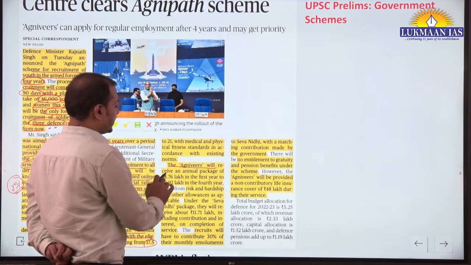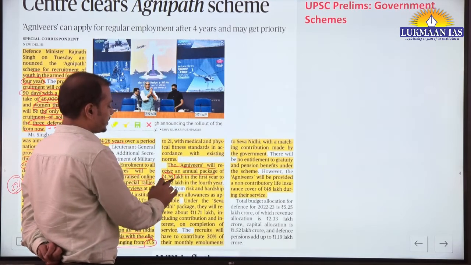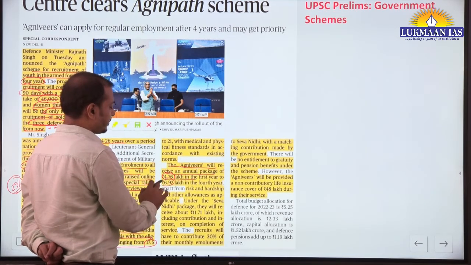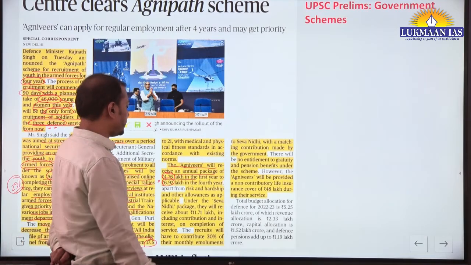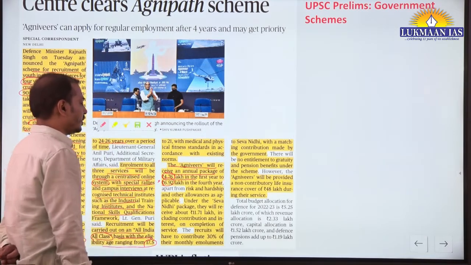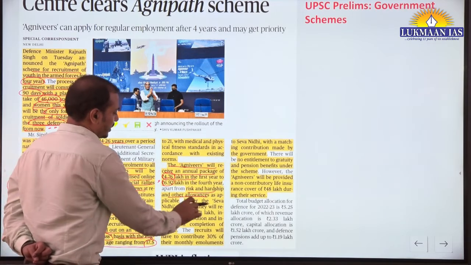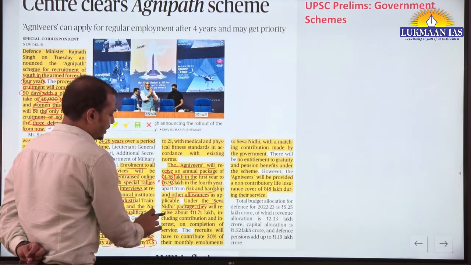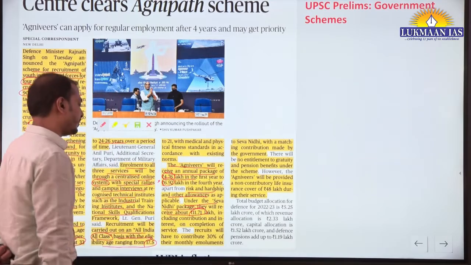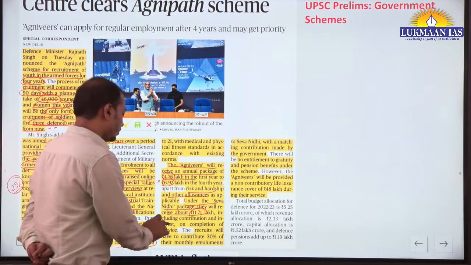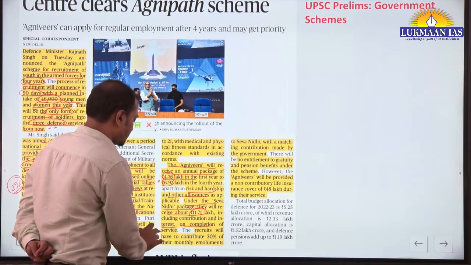Agniveers will receive an annual package of 4.76 lakhs in the first year, and that will increase to 6.92 lakh in the 4th year, along with other risk and hardship allowances.